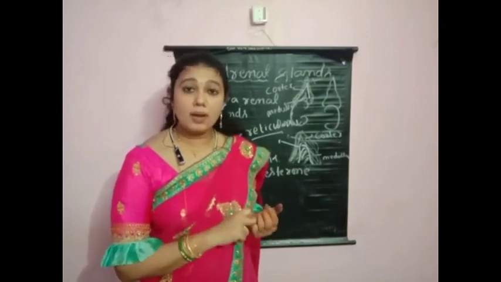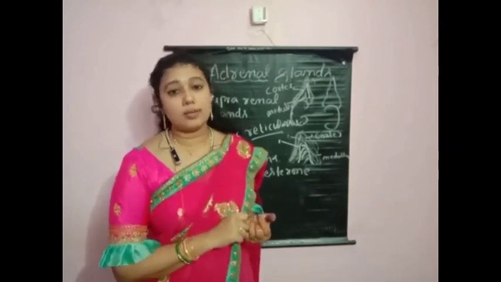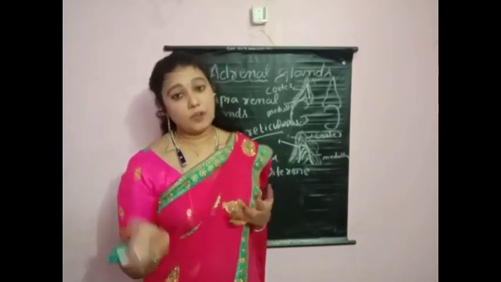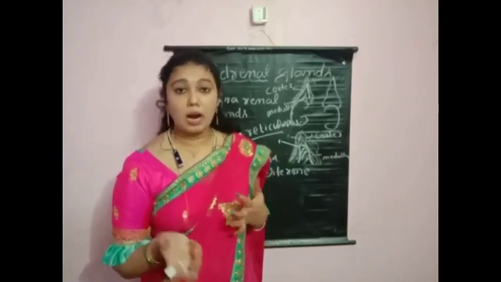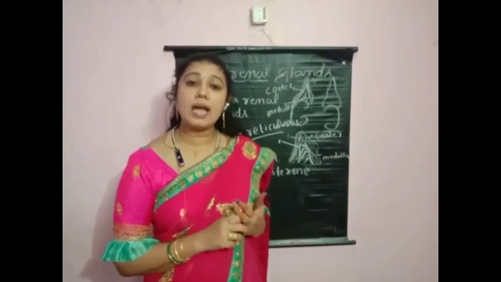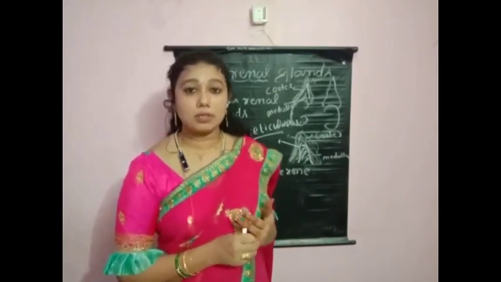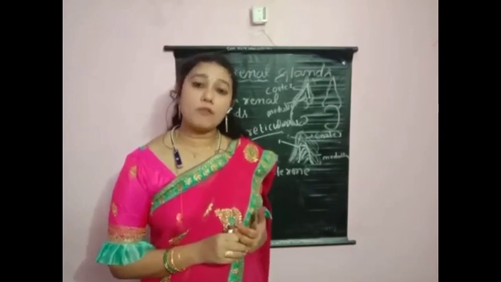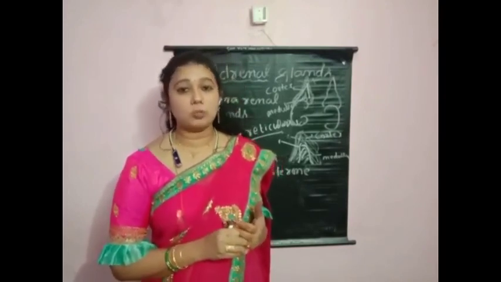The zona glomerulosa secretes corticoids. The hormone name is aldosterone. What is the function of aldosterone? Aldosterone is helpful for reabsorption of sodium and water, and is also useful for excretion of potassium and phosphate ions from the renal tubule.